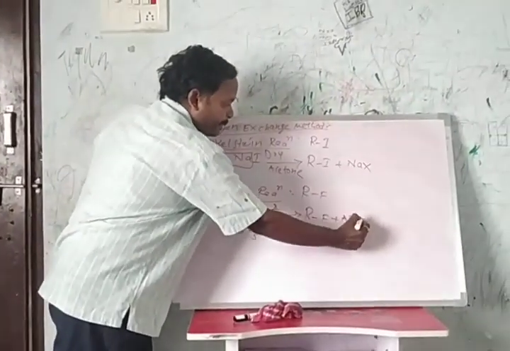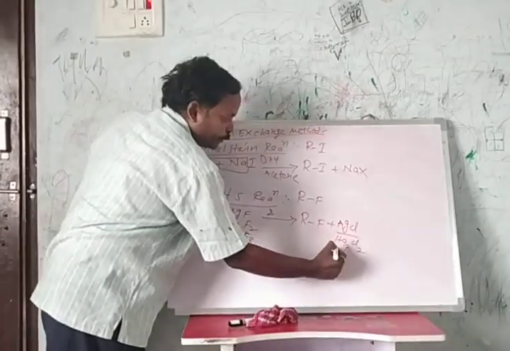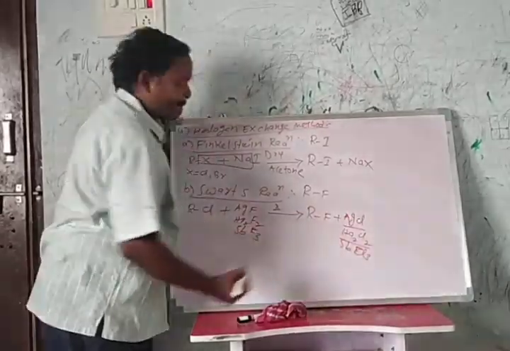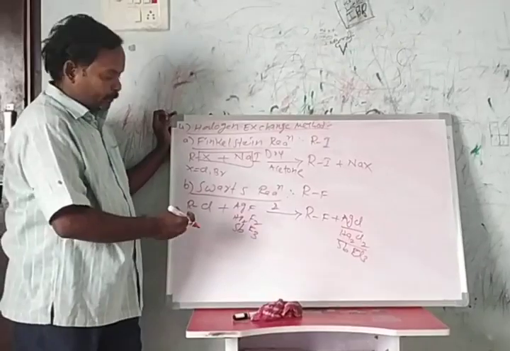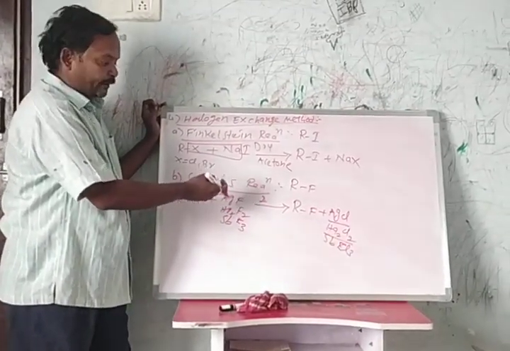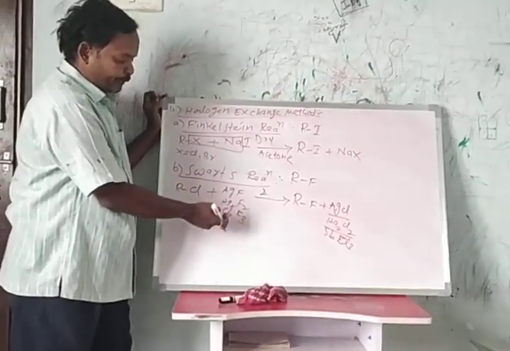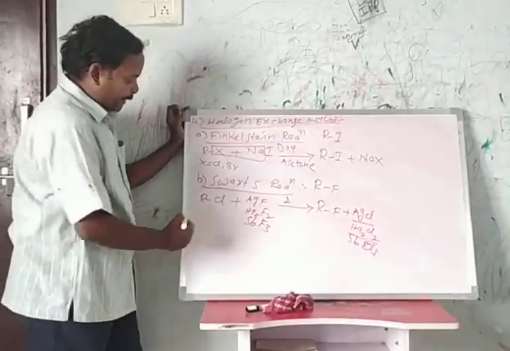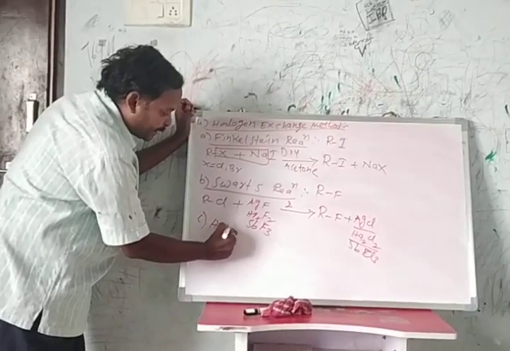along with AgCl or Hg2Cl2 or SbCl3. Alkyl fluorides are prepared by using the Swarts reaction. What is the Swarts reaction? When alkyl chloride reacts with AgF, Hg2F2, or SbF3, it forms alkyl fluorides. And alkyl bromides are prepared by using the Hunsdiecker reaction.